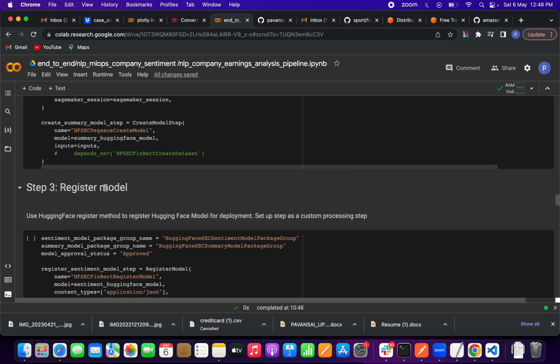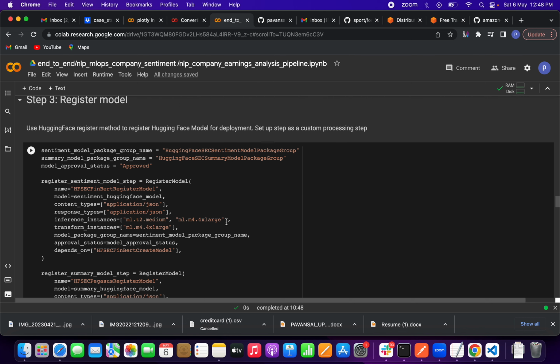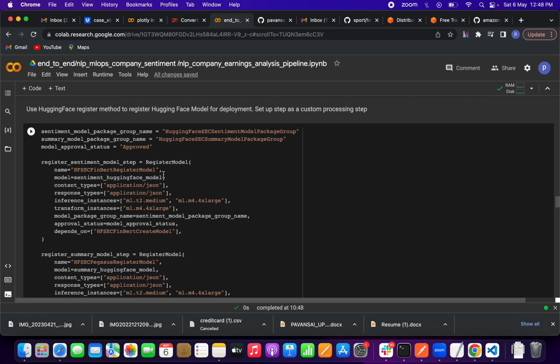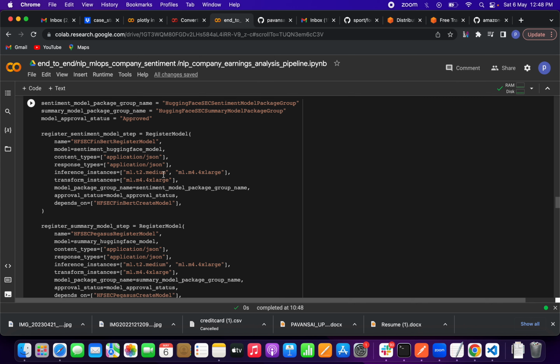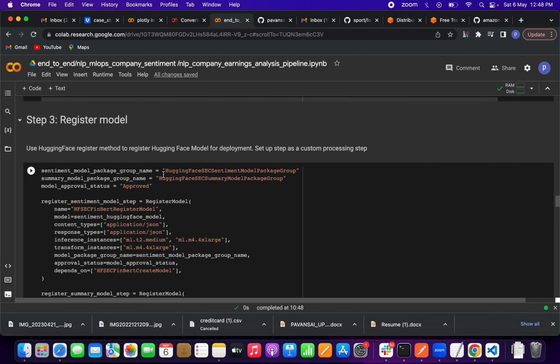Then we have to register, friends. So use the HuggingFace register method to register the HuggingFace model for deployment. So the sentiment model package group name is the HuggingFace sentiment model package group. For summary, the HuggingFace summary model package group. Model approval status: approved. Then we have to register the sentiment model step in the HuggingFace model registry, and the summary model. These two things we have to register, friends.